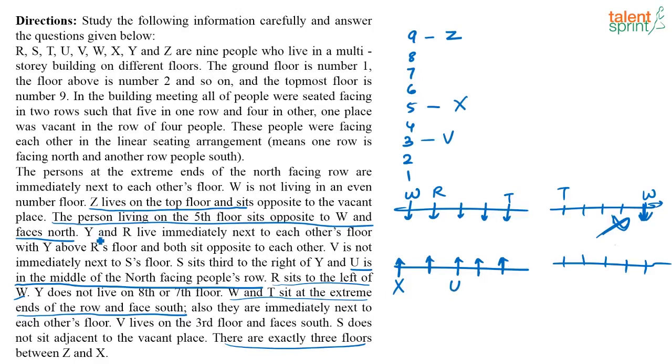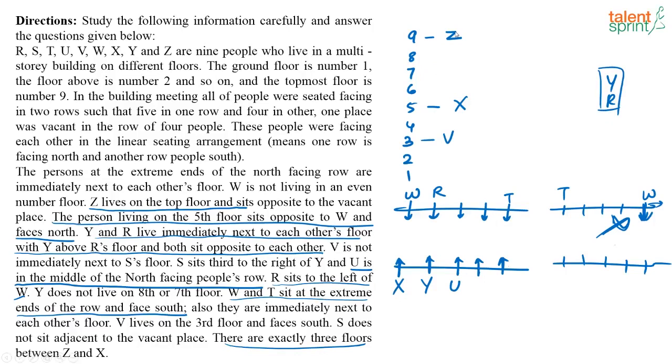Yeah, see, Y and R live immediately next to each other's floor with Y above R's floor and both sit opposite to each other. So if this is R, this is Y. And now Y and R sit next to each other, they live next to each other, correct? And it is also given that Y is living above R. So Y is there, so just below that has to be R when you put them here.